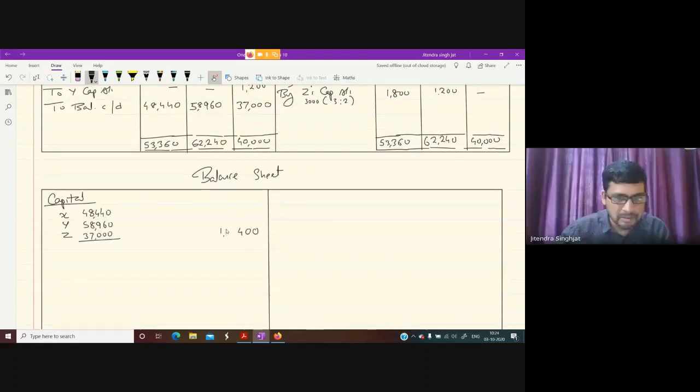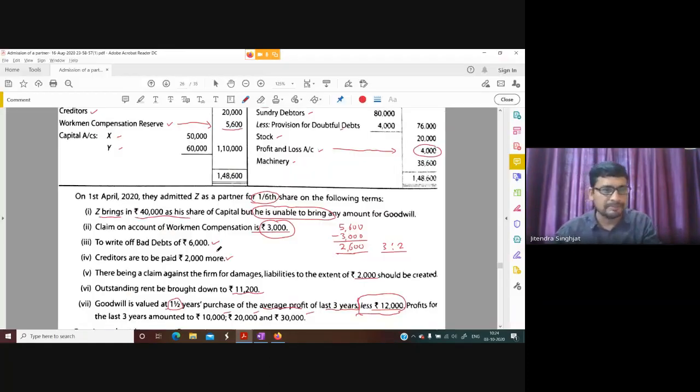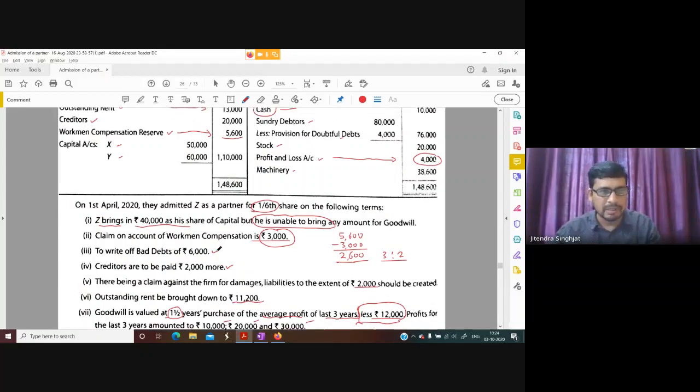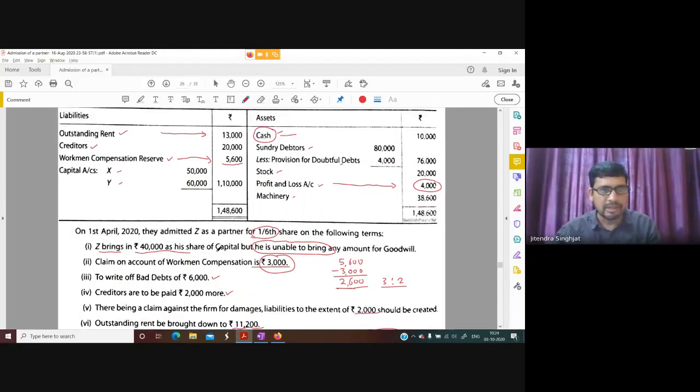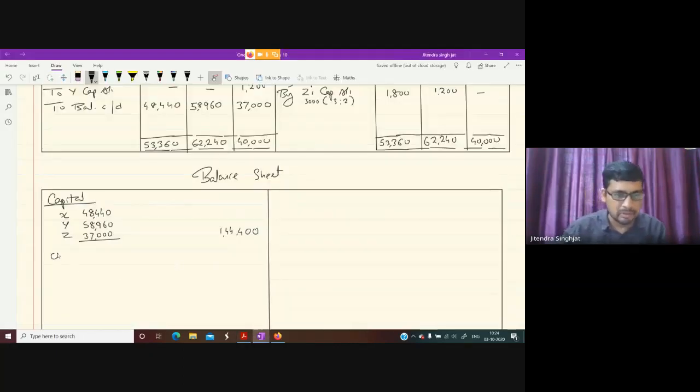Y's capital is 44,400. Now let's see here in the balance sheet: outstanding rent. So we write outstanding rent. How much? The new value is 11,200.